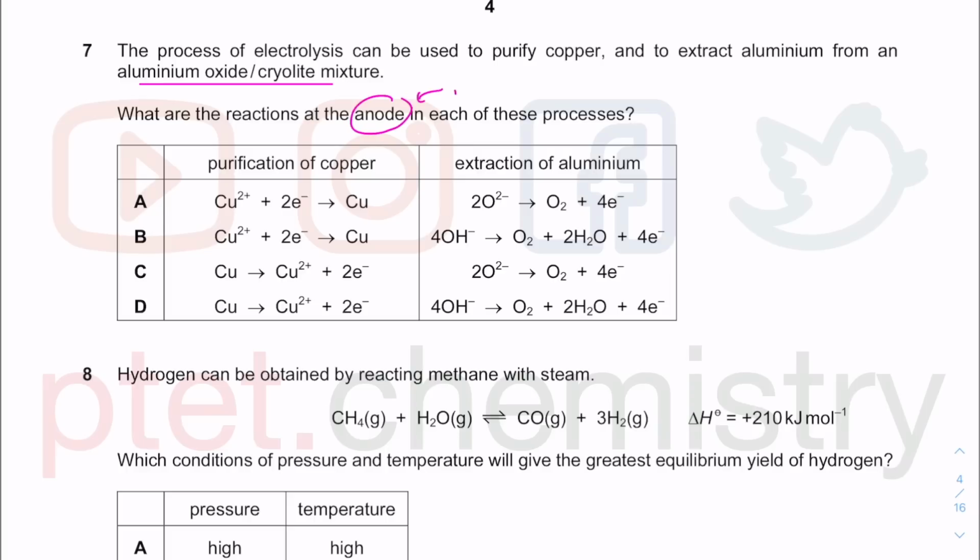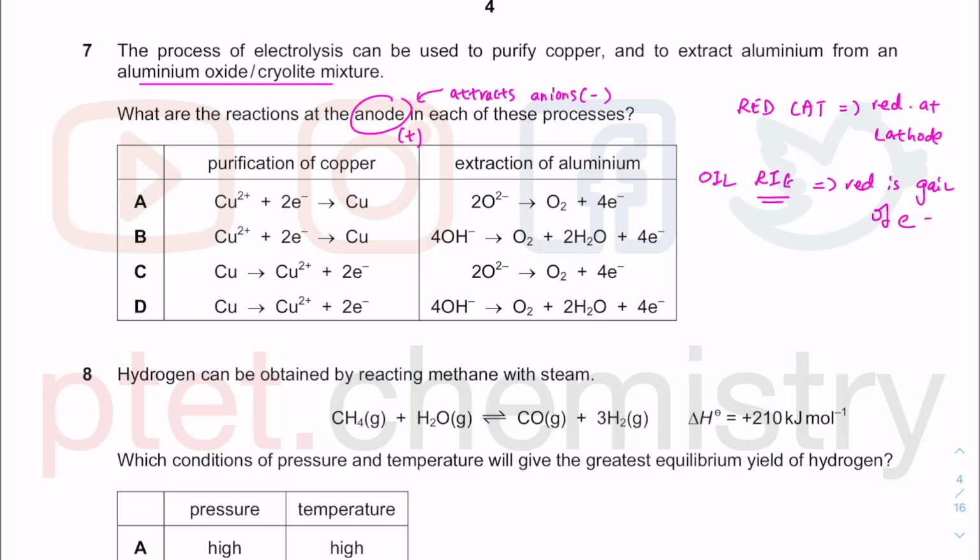We know that the anode attracts anions. Anions are negatively charged, so the anode is positively charged. So what happens at the anode is going to be the opposite of what happens at the cathode. Red cat means reduction at the cathode, and we know that reduction is gain of electrons from that RIG acronym there. So reduction is gain of electrons, which means that we have oxidation at the anode, and oxidation is going to be loss of electrons.